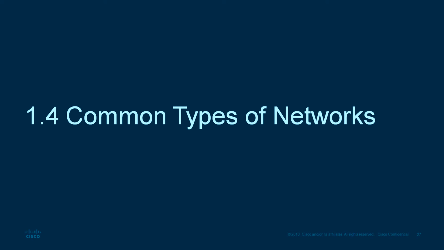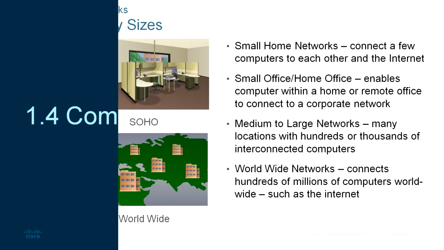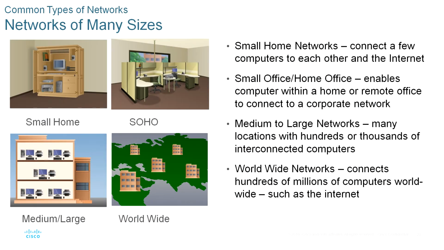Simple home networks let you share resources such as printers, documents, pictures and music among a few local end devices. You can see the SOHOs, small office and home office networks, allow people to work from home or remote offices. Many self-employed workers use these types of networks to advertise and sell products, order supplies and communicate with customers.